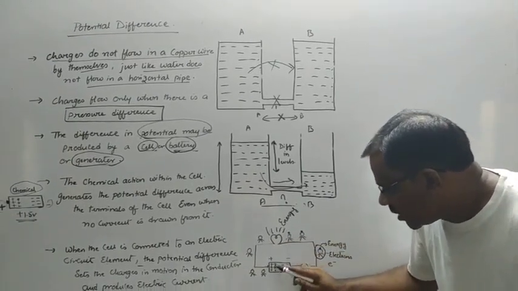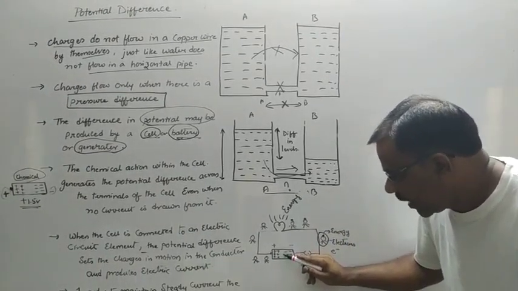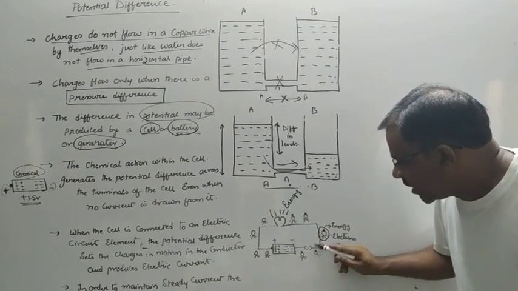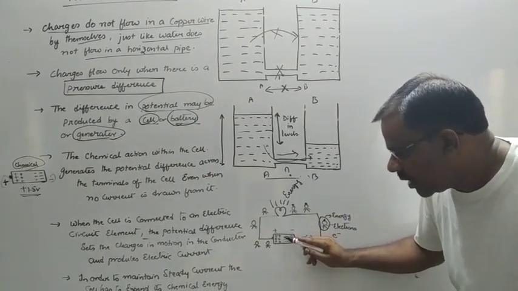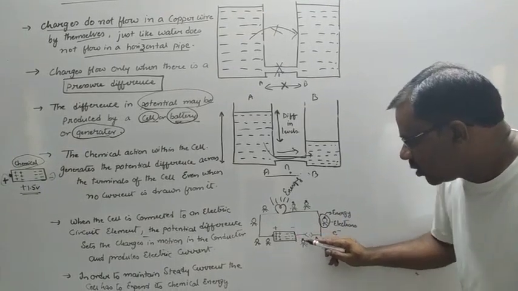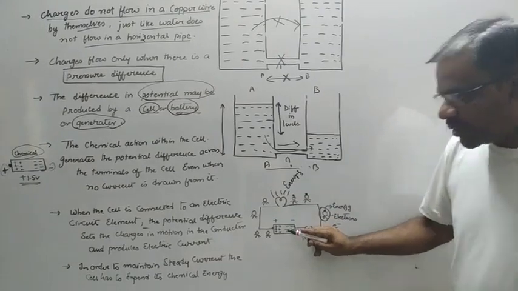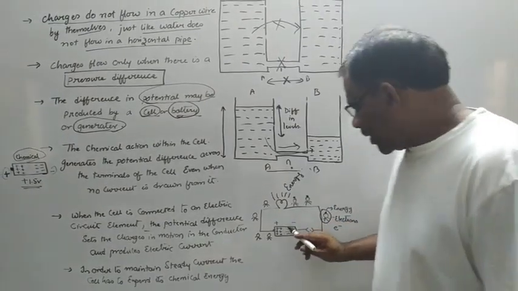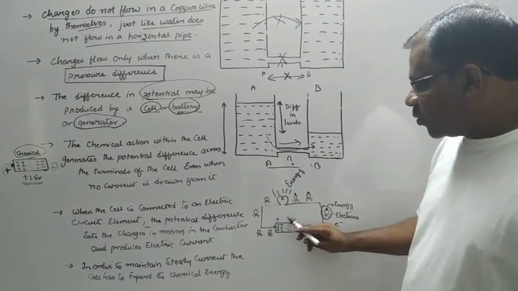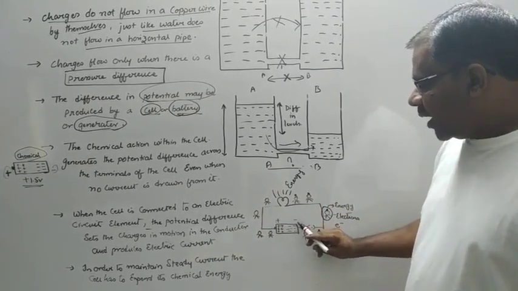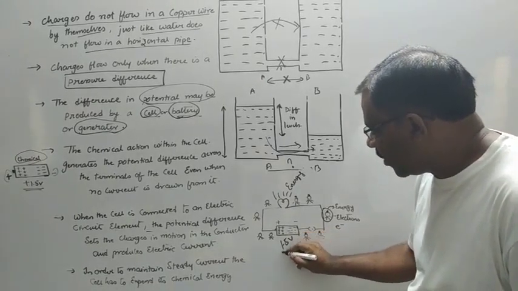So till there is a difference in potential, that means till the chemical in the battery is used up, the battery keeps on spending its energy to the bulb. Once the chemical in the battery is completed, no more supply of charge or energy will be there, and the battery or cell is said to be dead. So what keeps the charges flowing continuously? It is the potential difference between the two ends, that is the positive and negative. The potential difference of a typical cell is around 1.5 volts.